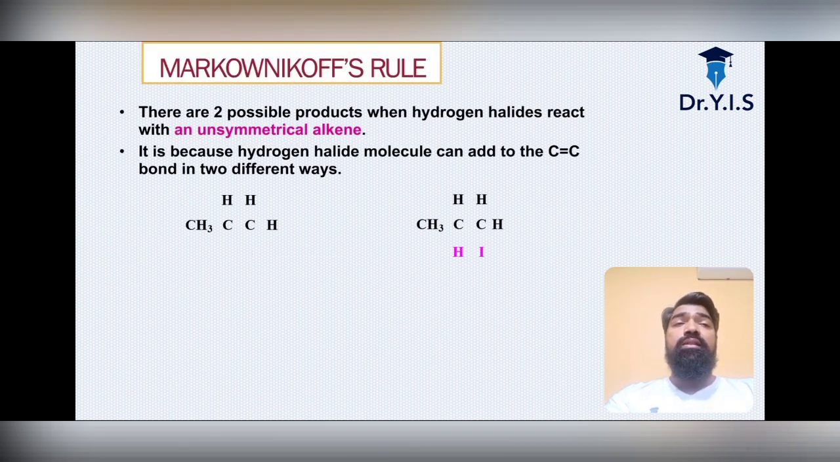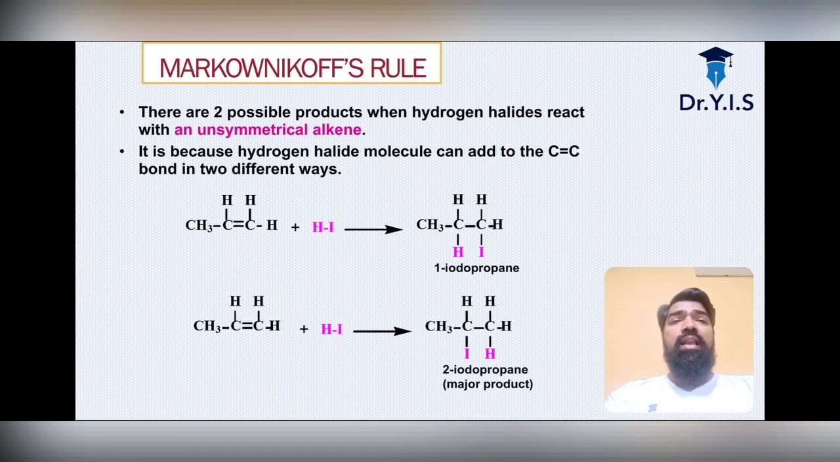Now very important, as you learned from the 11th standard, 12th standard, and more, there's Markovnikov's rule. What is Markovnikov's rule? There are two possible products when hydrogen halides react with an unsymmetrical alkene. Very important, it must be an unsymmetrical alkene. It is because the hydrogen halide molecule can add to the carbon-carbon bond in two different ways. I have shown it in different colors, and it will be added in the examples.